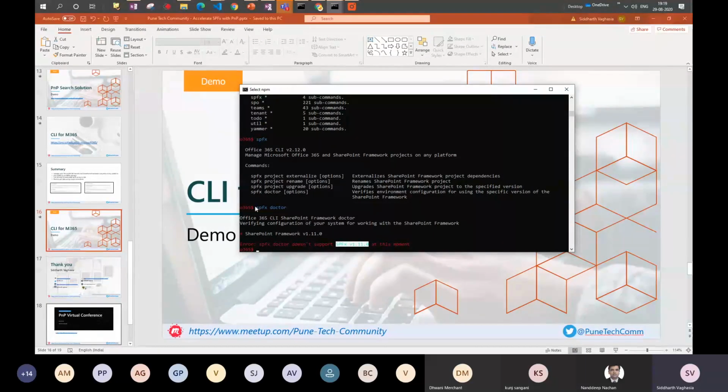I'm not sure, but it might be the case that my CLI is older. Yes, definitely it is older, because CLI version 3 has been recently released, which might have this command which will allow us to verify our environment configuration.